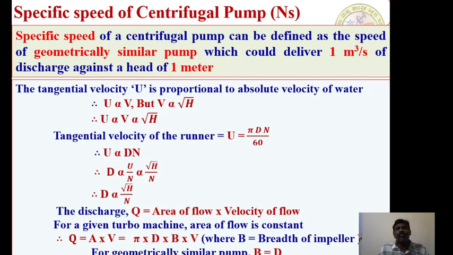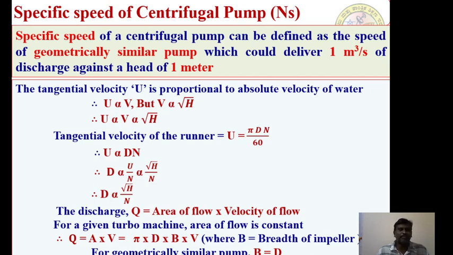Now let us see how we can define a centrifugal pump. Before defining a centrifugal pump, what is the objective of a pump? That is very important. The main output of a pump is always the discharge, whereas in case of a turbine, head is already available and the main objective is to develop power. Therefore, head and power are the two important parameters in case of a turbine, whereas in case of a centrifugal pump, discharge is one parameter and head is another. Take these two into consideration as specific parameters in defining the specific speed of a centrifugal pump.